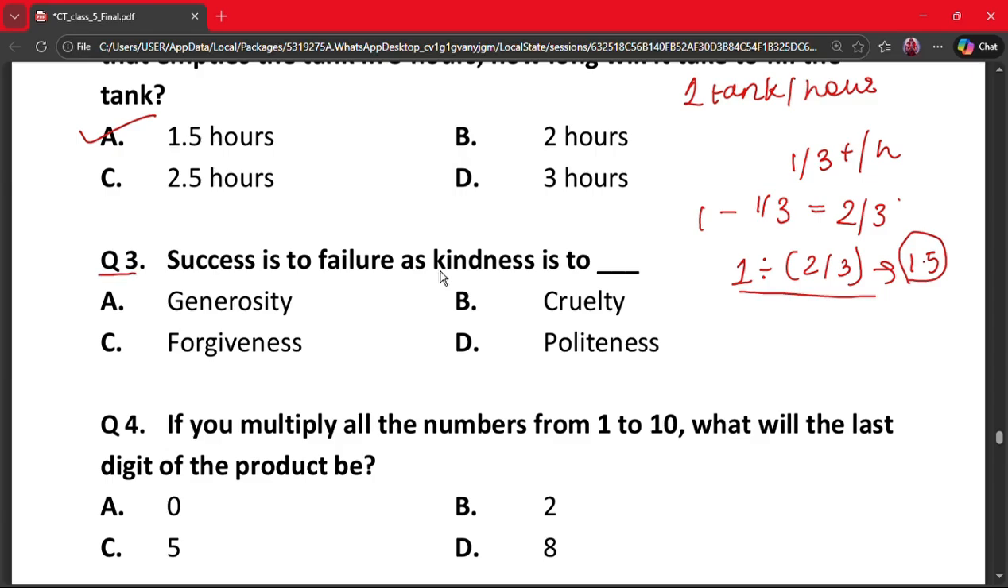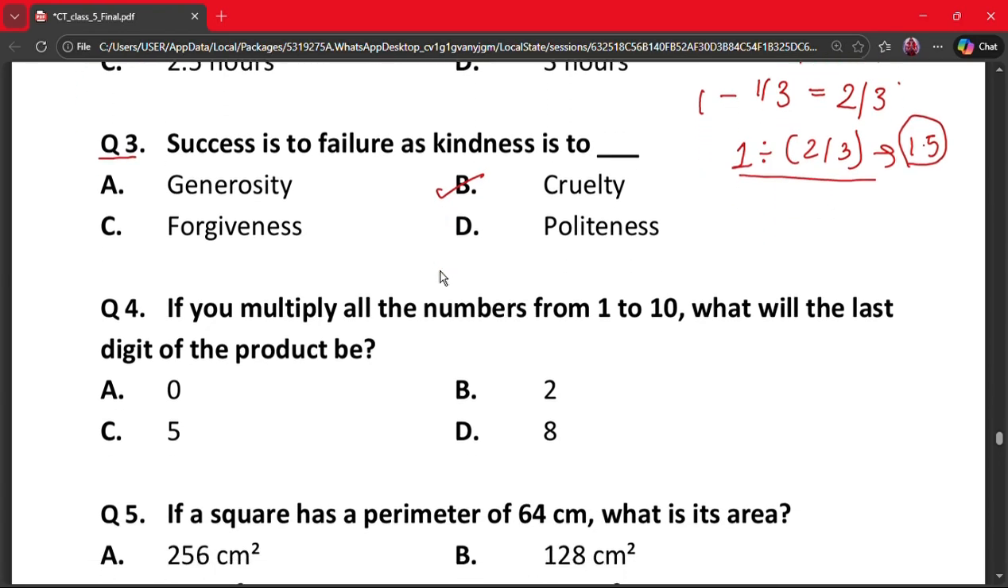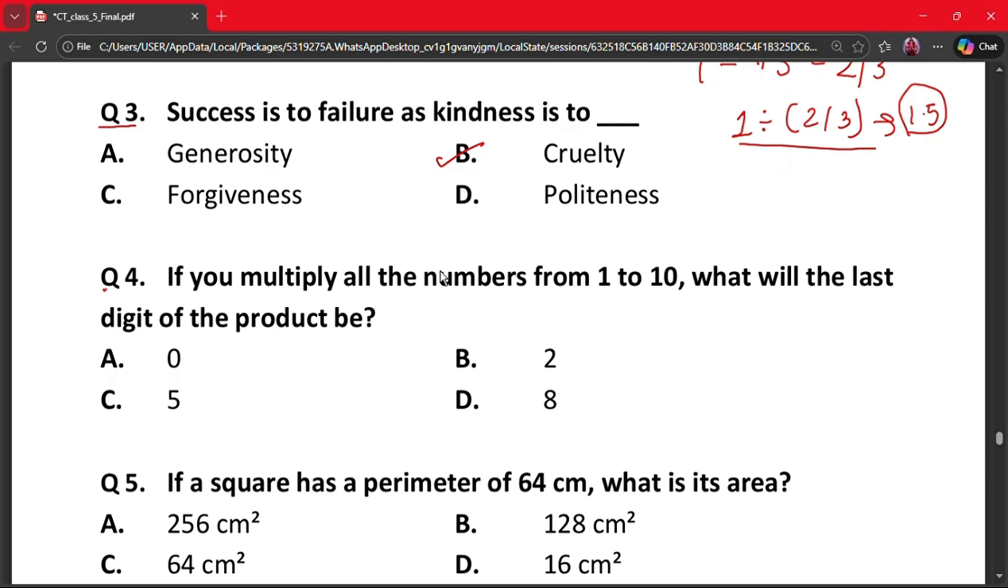Success is to failure as kindness is to dash. A. Generosity, B. Cruelty, C. Forgiveness and D. Politeness. Here the correct answer is option B, that is cruelty. Why? Because success and failure are opposites, kindness and cruelty are opposites. This is an ideology based on contrast. So cruelty is the correct option. The next question is question number 4.